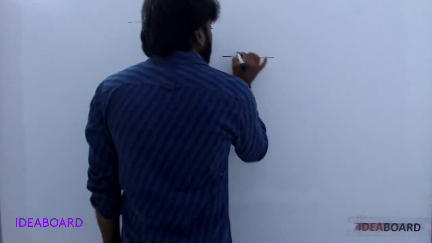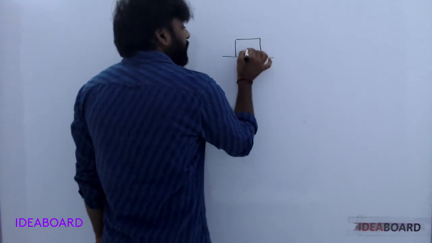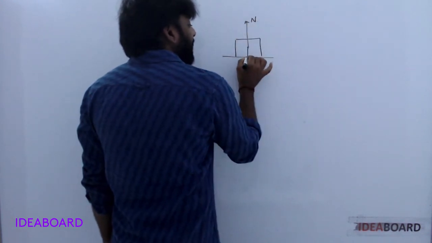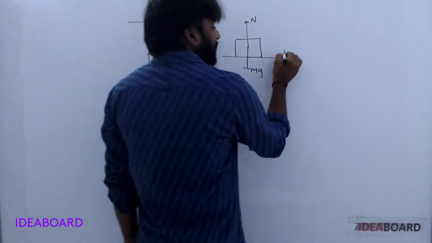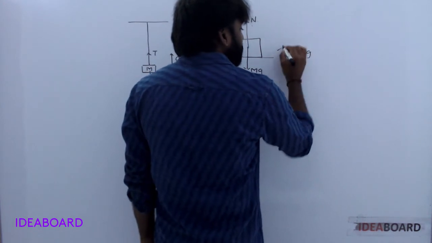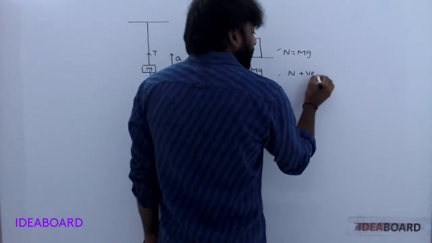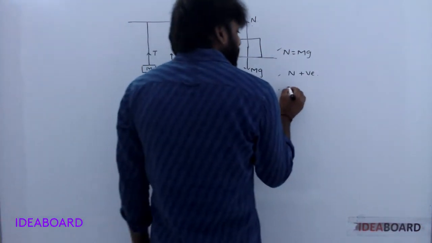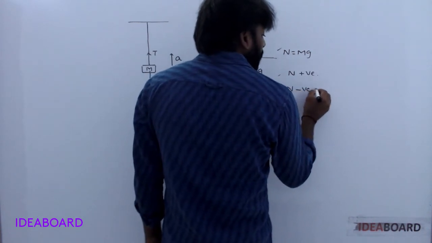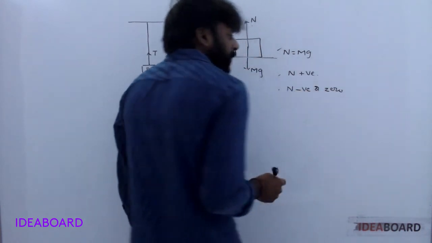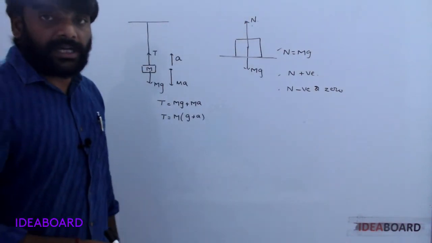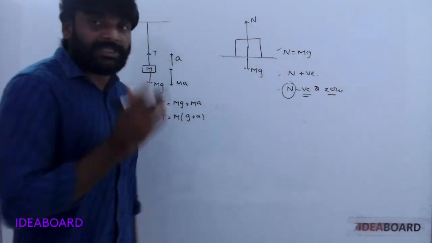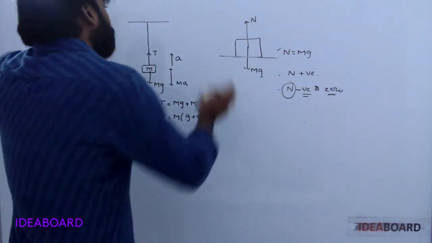Next, normal reaction. Weight of the body acts vertically downwards. Normal reaction means contact force, and it is in the upward direction. Here N is equal to mg. N positive means the body is in contact with the surface. N negative or 0 means the body loses the contact. Understood?